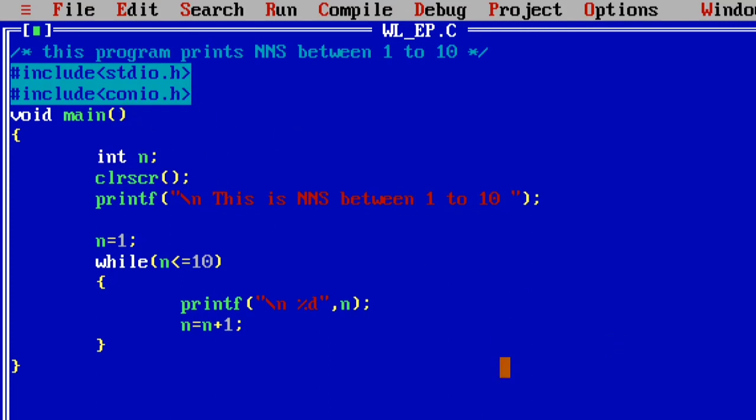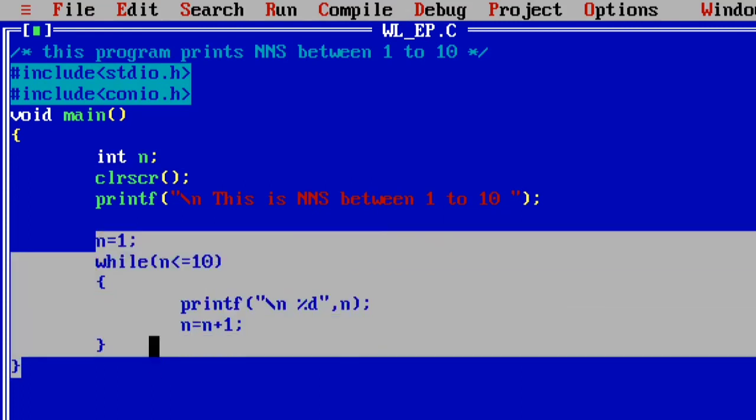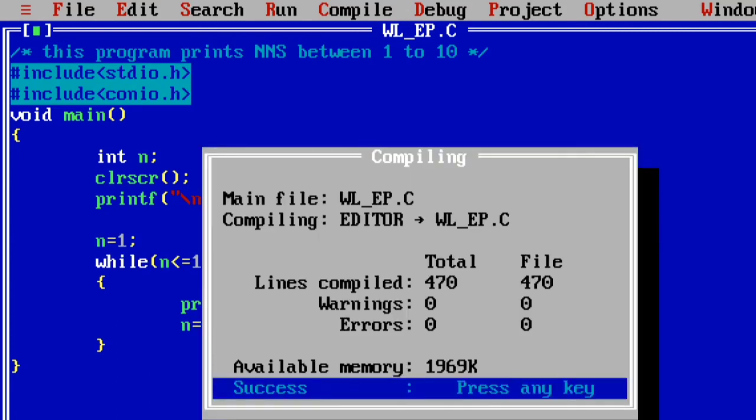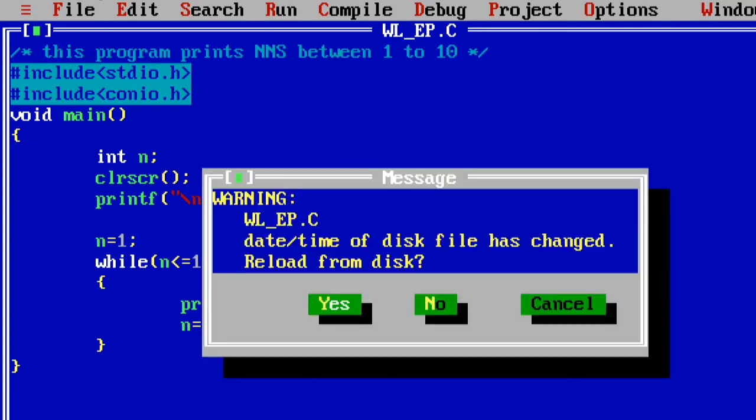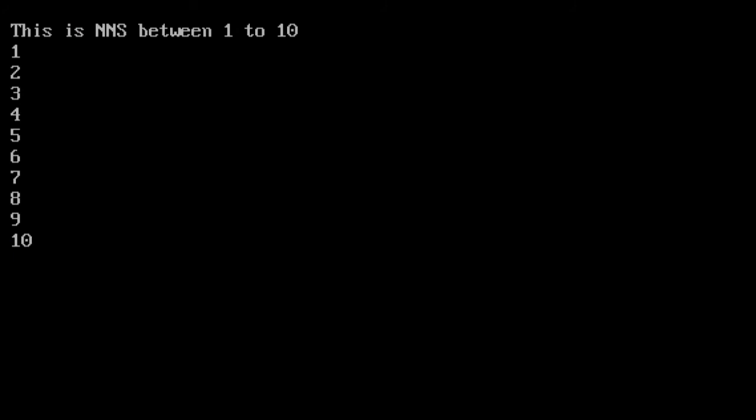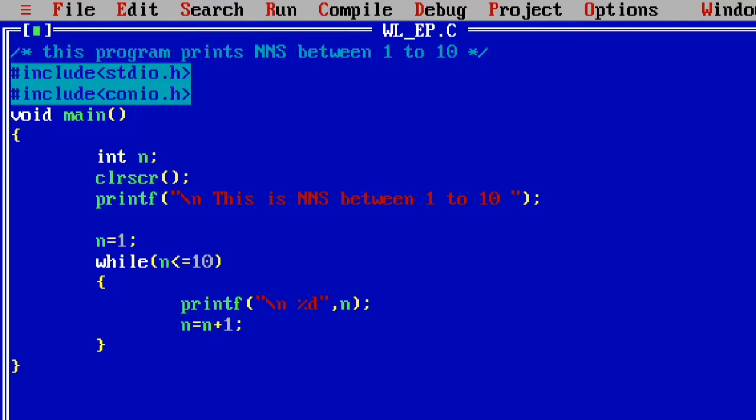Like that, in this program my while loop is executed by the compiler. Compile the program, success, then execute the program. The execution process is over, then see the result on the output screen. This is the natural number series between 1 to 10 that is printed continuously: 1, 2, 3, 4, 5, 6, 7, 8, 9, 10. Like that, my while loop is executed in the proper manner.